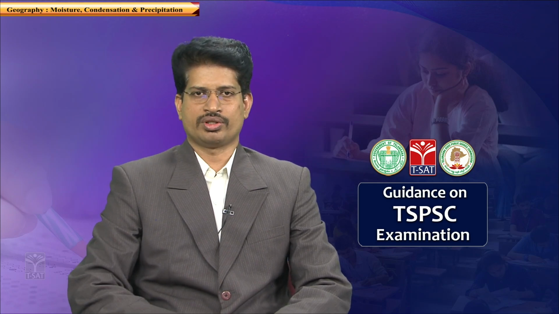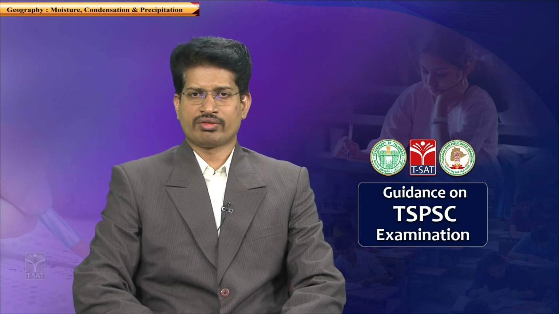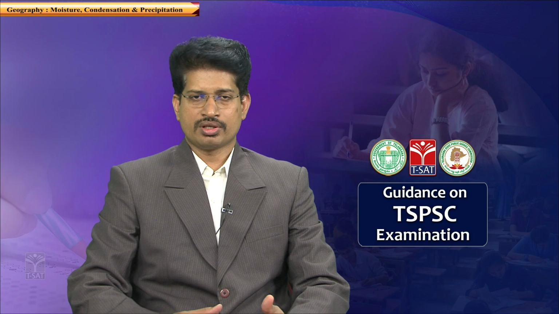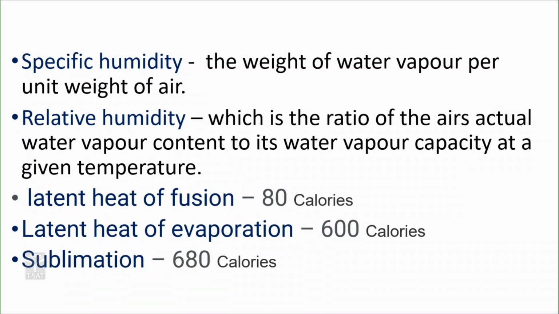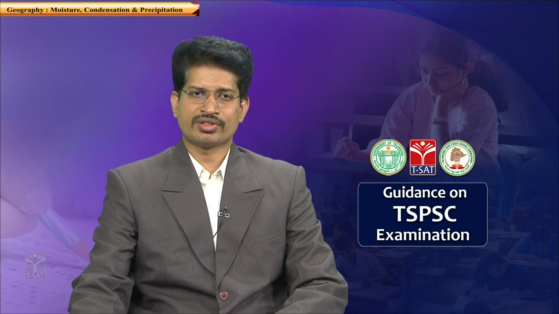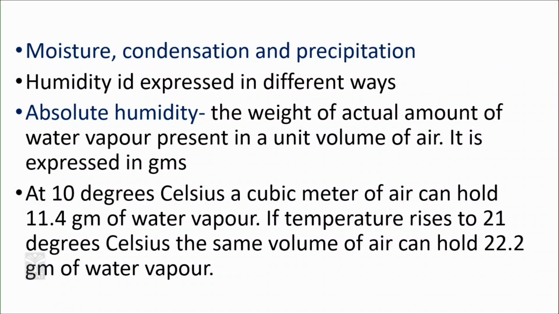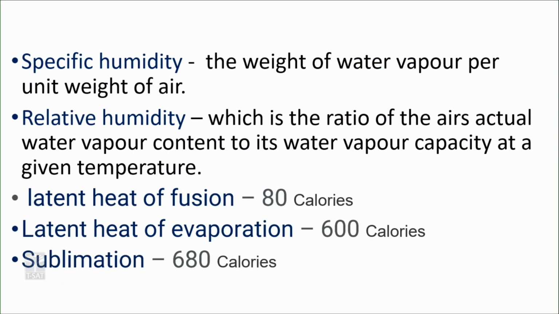Next, specific humidity: the weight of water vapor to the weight of air. Previously, one was volume and the other was weight, but here the ratio is between the weight of air and the weight of water vapor. That is the fundamental difference between absolute humidity and specific humidity. Depending upon the question, different statements are made in objective questions to confuse you, so you must be able to answer correctly knowing this difference.